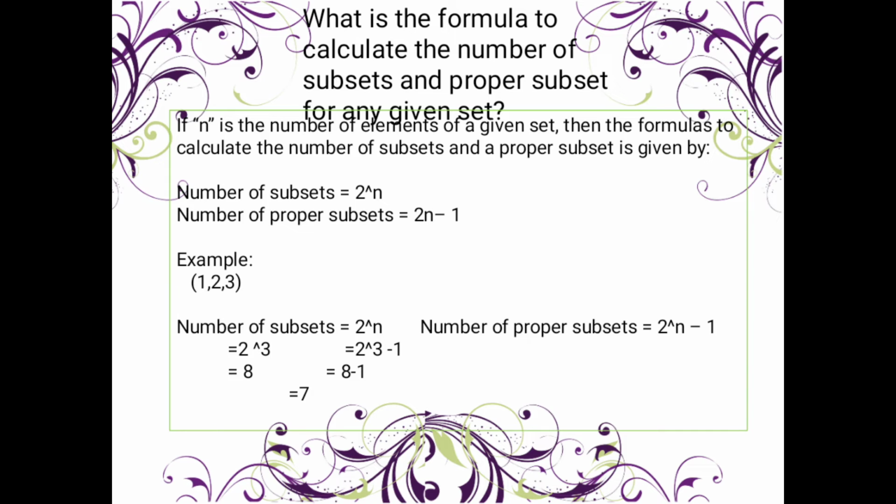Like 1, 2, 3; 1, 2; 1, 3; 2, 3; and then the null set. Okay. Now for the number of proper subsets, we have 2 to the power of n minus 1, where n is the number of elements. How many elements? 3. So 2 to the power of 3 is 8, and 8 minus 1 is 7. So the number of proper subsets in 1, 2, and 3 is 7.